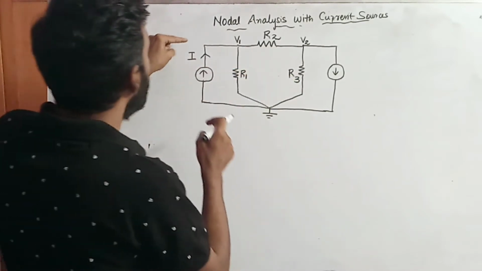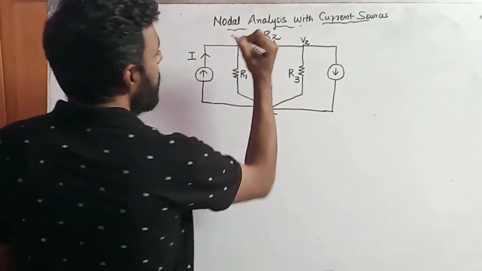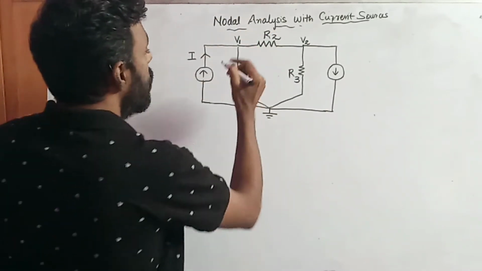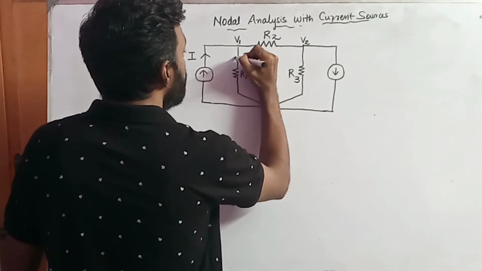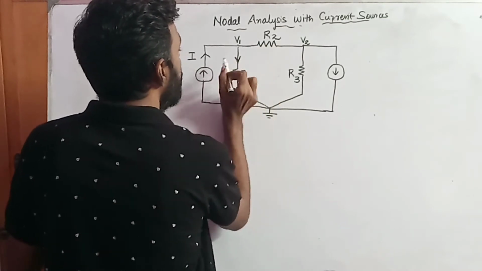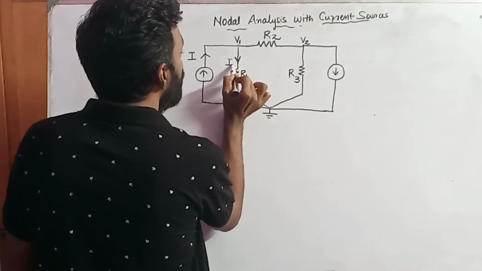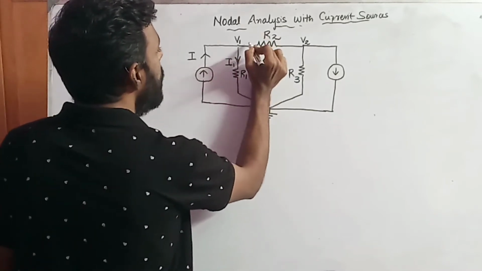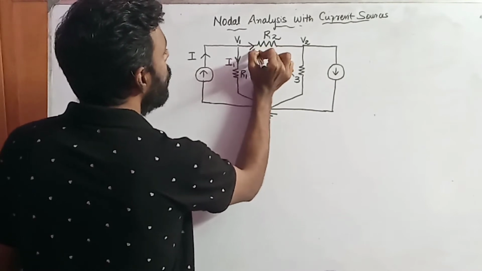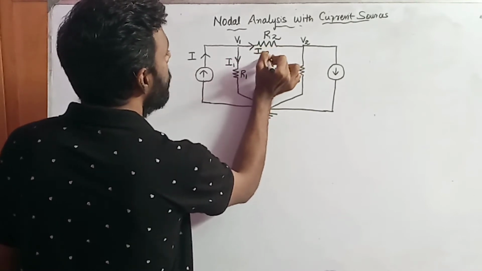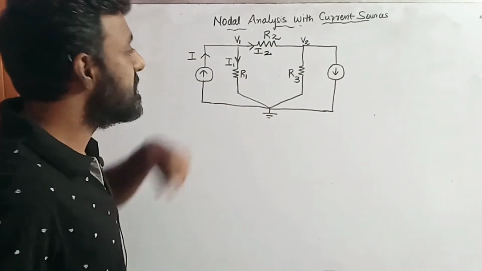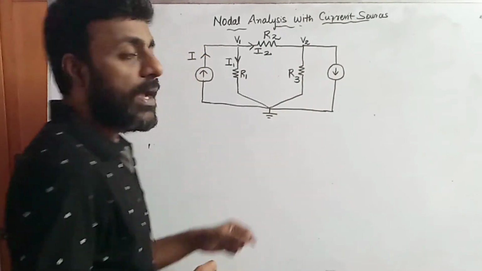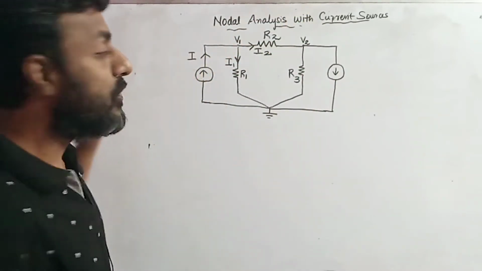So now when this current reaches this node 1, the current bifurcates into two different values. A current I1 will flow through the resistor R1. Similarly, a current I2 will flow through the resistor R2. This current I2 will reach this point, and again the current will bifurcate.